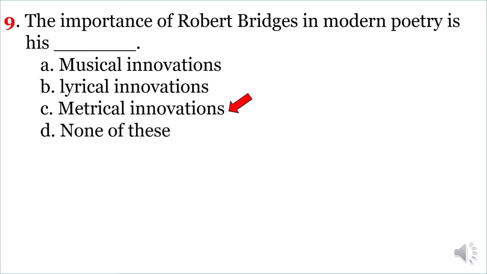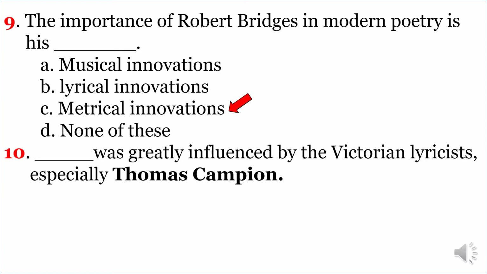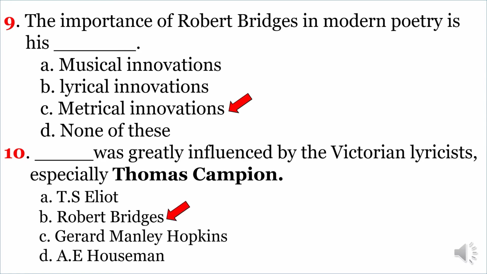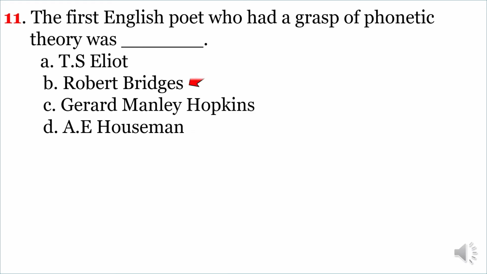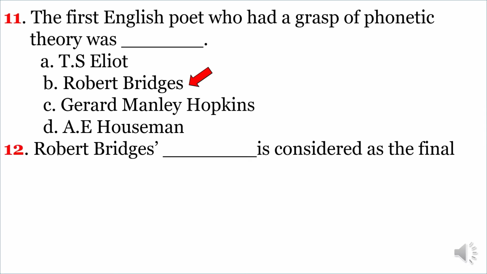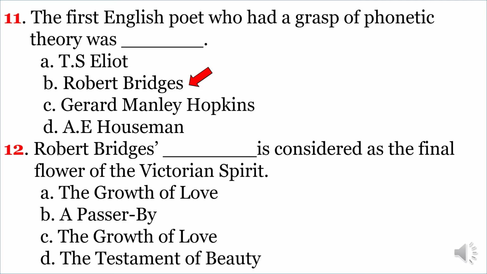Metrical innovations. Another question. Dash was greatly influenced by the Victorian lyricists, especially Thomas Campion. The correct option is B. Robert Bridges. Next question. The first English poet who had a grasp of phonetic theory was, the correct option is B. Robert Bridges. Robert Bridges' dash is considered as the final flower of the Victorian spirit. The correct option is D. The Testament of Beauty.